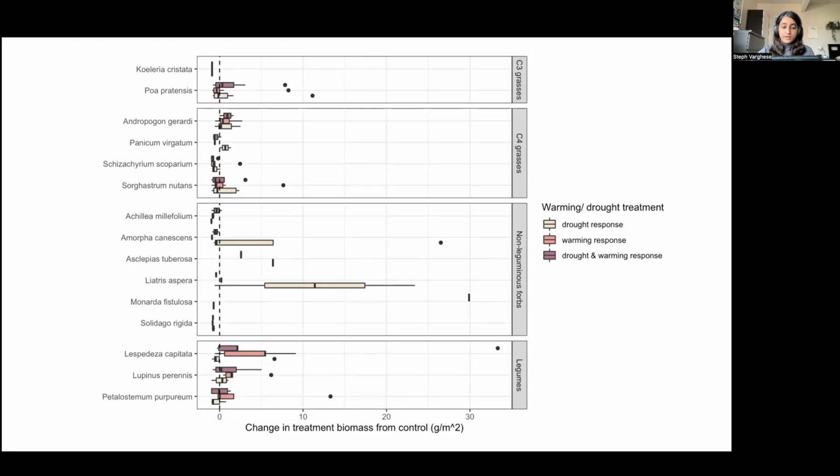From this preliminary figure, we can tell that there is in fact substantial variation in the effects of warming and drought manipulations upon plant biomass at the finer scale species level. And while we are still trying to make sense of this novel finding, the general idea is that functional category alone is not always an infallible indicator of species success under warming and drought. Indeed, something really interesting is happening at the species level that is indicating that some species are not suited for a warming and drying climate and are going to be at risk in the near future.